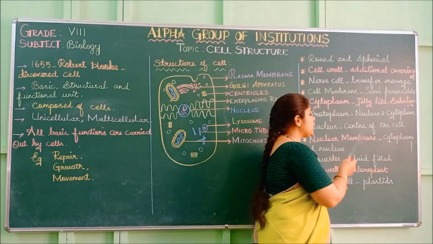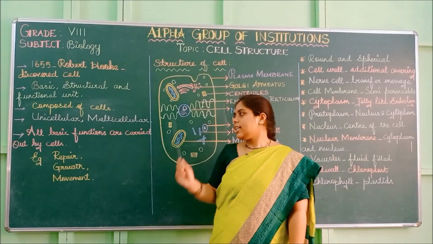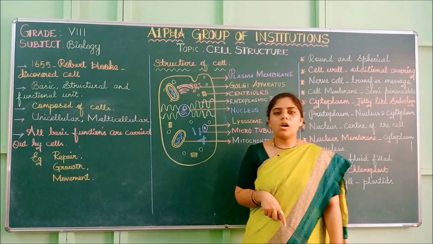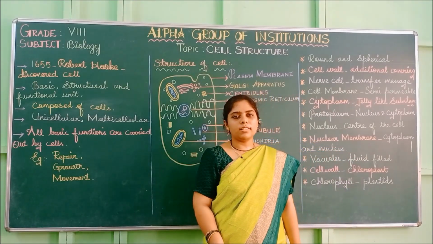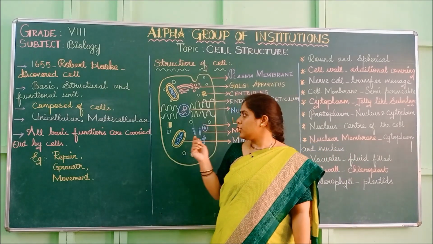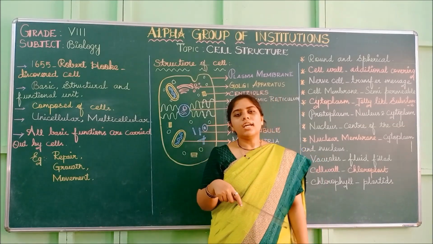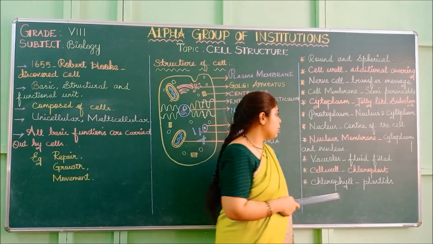And the nucleus is the center of the cell. All the activities of the cell are controlled by the nucleus. It is the brain of the cell.